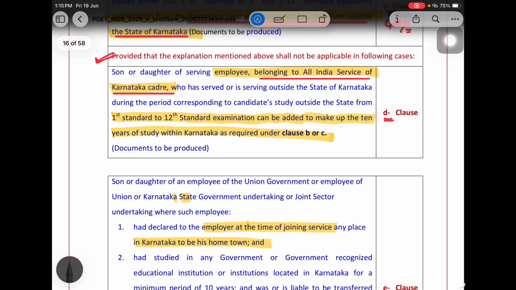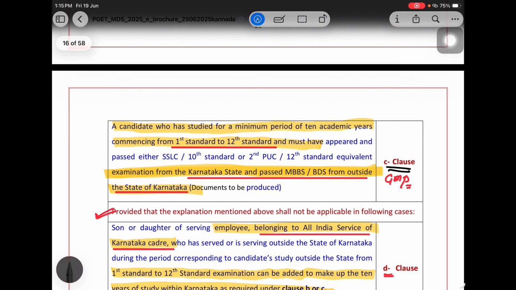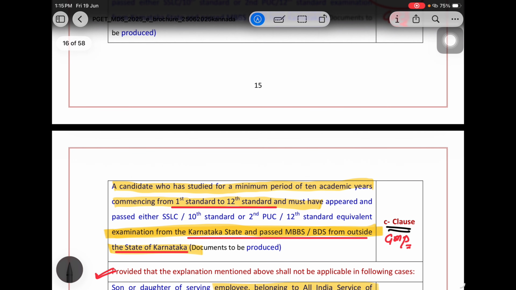Okay, now provided that the explanation mentioned above shall not be applicable in the following cases. If clause ABC is not working, okay, so in that case if clause ABC is not working,